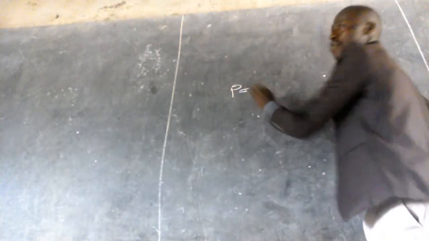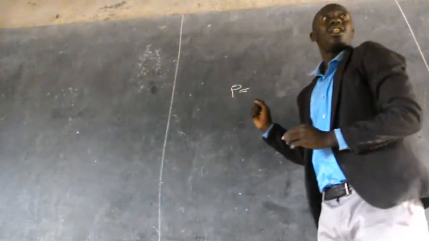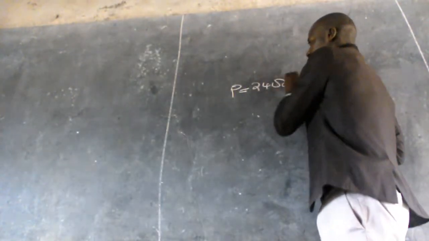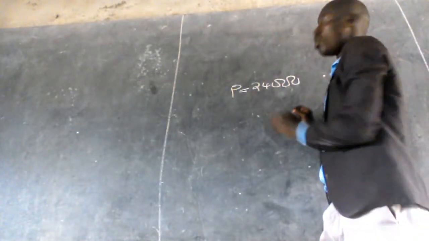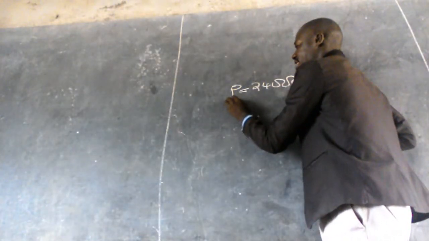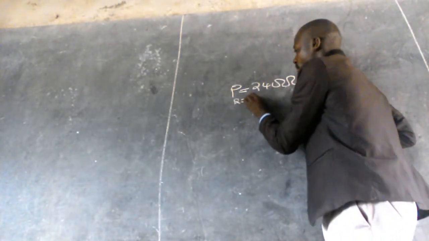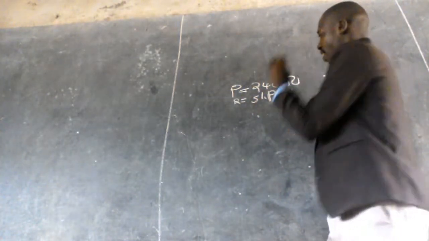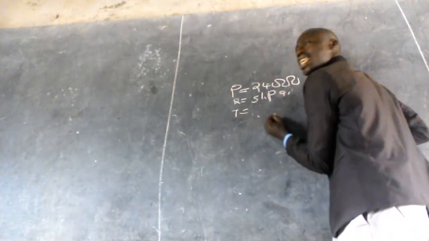So let us see. The first year, we have identified the principal as what? 24,000. And what is the rate? Rate is 5% per annum. And then we have time to be how many years?